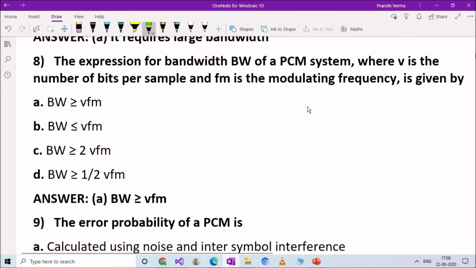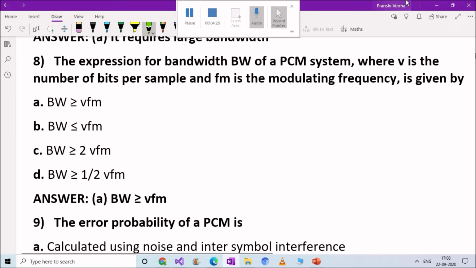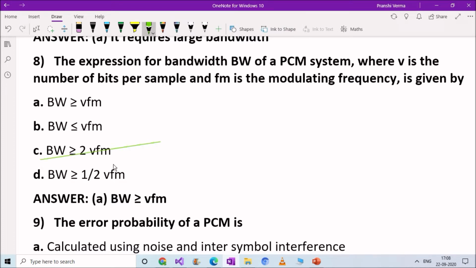Okay, next question. The expression for bandwidth BW of a PCM system, where v is the number of bits per sample and fm is the modulating frequency, is given by: option A, BW is greater than or equal to v fm, option B, BW less than or equal to v fm, option C, BW is greater than or equal to 2 v fm, option D, BW is greater than or equal to 1 by 2 v fm. Right answer here is option A, BW is greater than or equal to v fm.